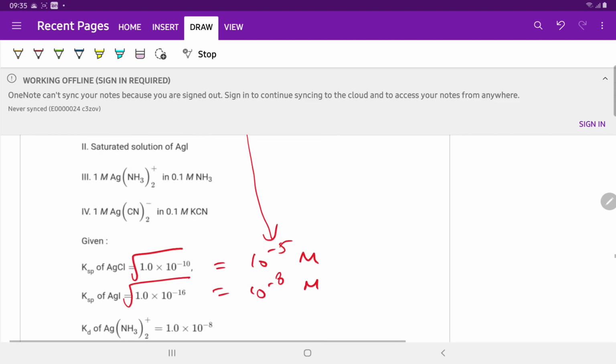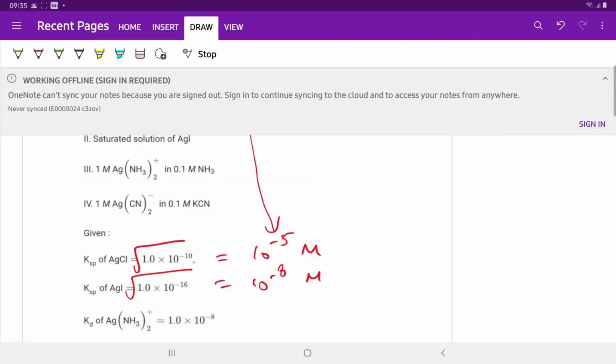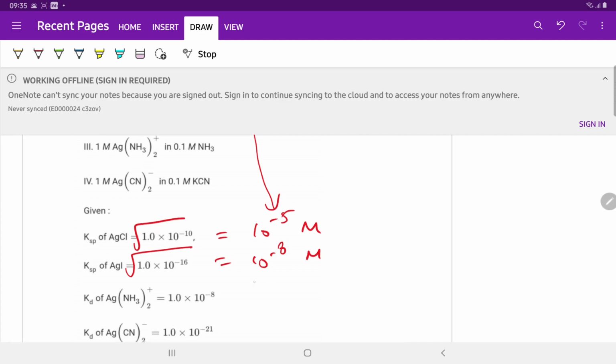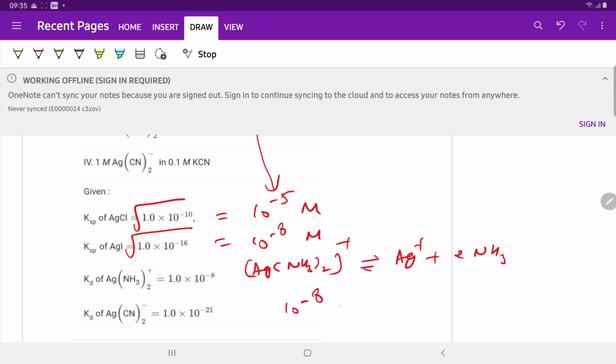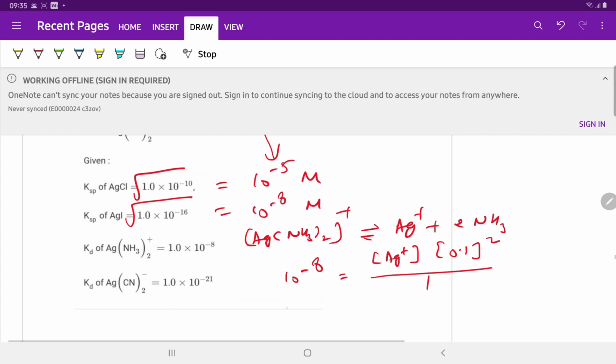And for this complex Ag(NH3)2 plus, we have to use this expression. Ag(NH3)2 plus gives Ag plus and 2 moles of NH3. 10 raised to the power minus 8 is equal to Ag plus into 0.1 square upon 1. So concentration of Ag plus ion is 10 raised to the power minus 6 molarity.